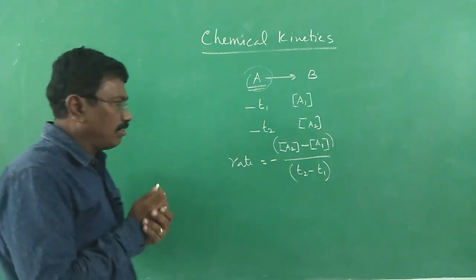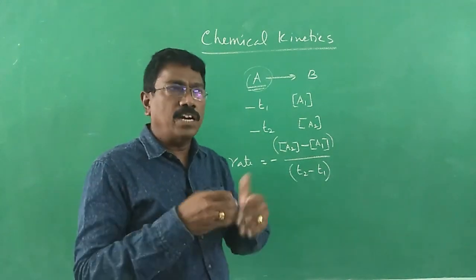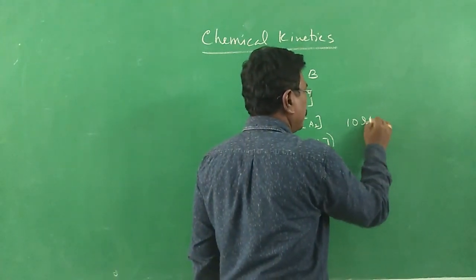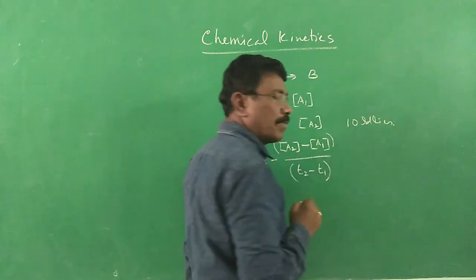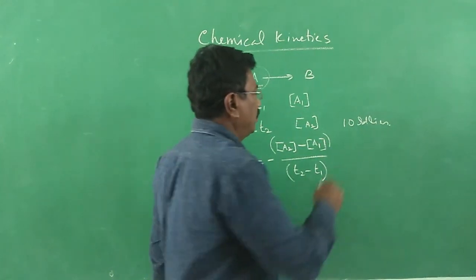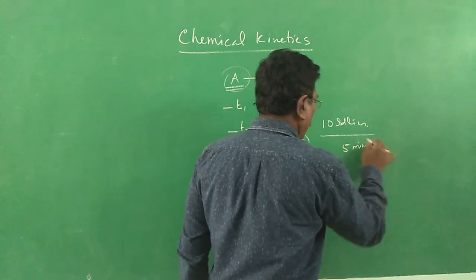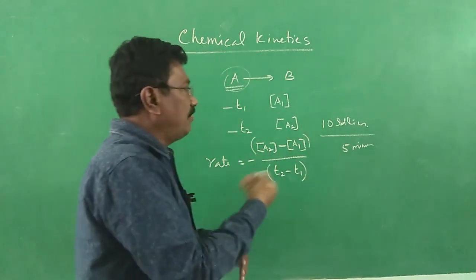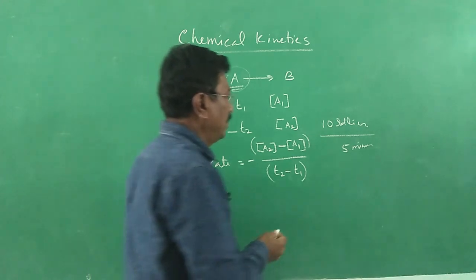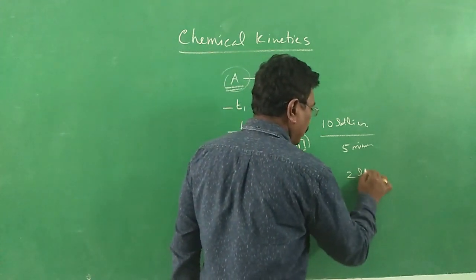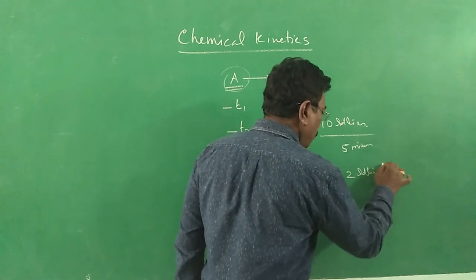Colloquially, if I start to eat, say, 10 idlis on my plate, and I consume them within, say, 5 minutes, what is the speed of consumption of those idlis? It is nothing but 2 idlis per minute.